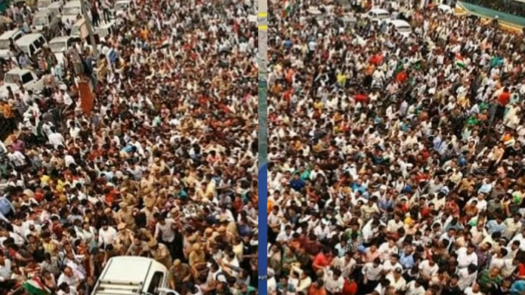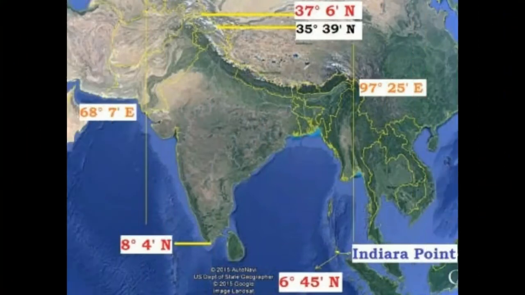One more very important point is that the southernmost point of the Indian Union was Indira Point up to 2004. After 2004, Indira Point was submerged under the seawater in the tsunami.